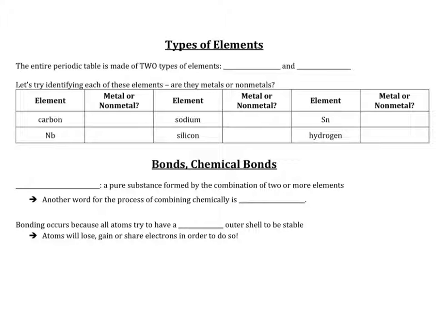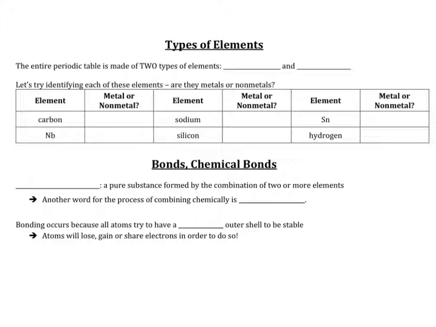All right, let's go ahead and start talking about bonds. We're going to talk about how atoms bond with each other and really the different types of bonds that they make. Now, today we are going to focus on one type of bond, but before we do that, we are going to talk about the two types of bonds that we're going to talk about a lot. There is a third one, but we will talk about that later.